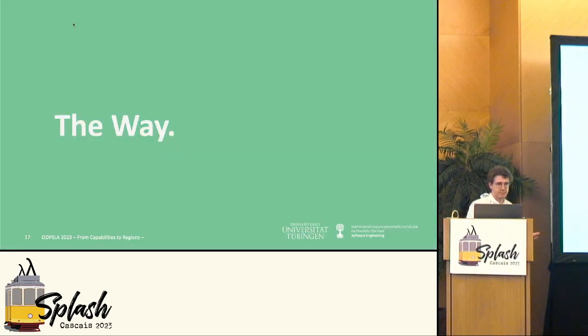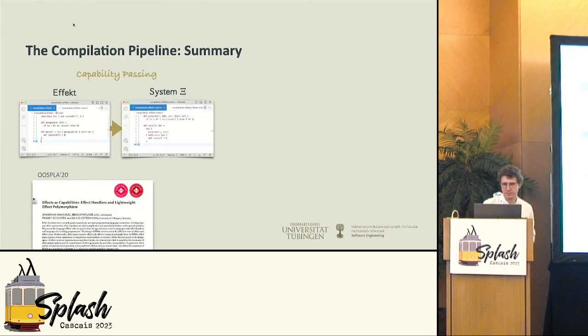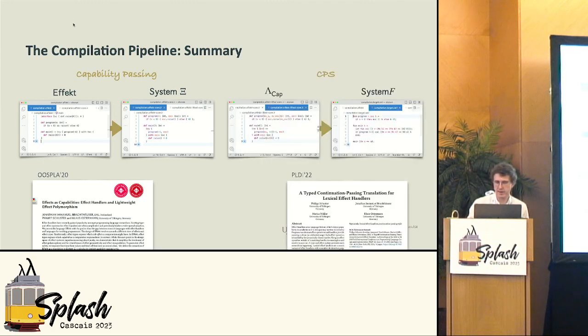So how do we do this? How do we translate effect programs from source to iterated continuation passing style? Well, in 2020, we already performed one translation from Effekt, which has an effect system, to System Xi, which relies heavily on second-classness and lexical scoping. And then in PLDI22, we had a paper where we say, okay, if you have a region-based calculus, we call that System Big Lambda Cap, you can translate that using CPS to System F.